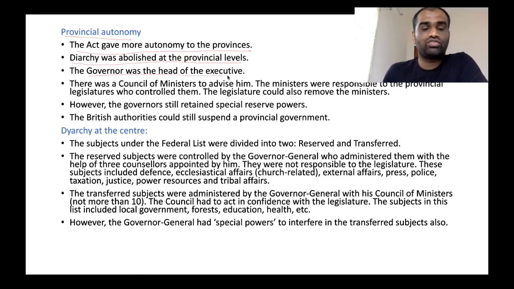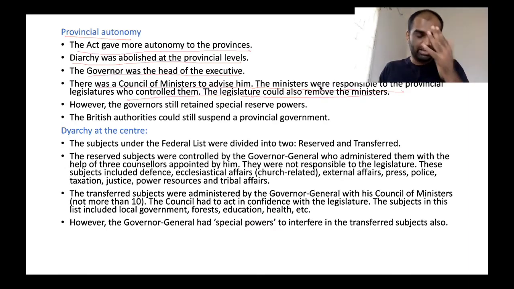Governor was the head of executive. There was a council of ministers to advise him. These ministers were responsible to the provincial legislature, which controlled them. The legislature could also remove these ministers. So, for the first time, a similar type of concept called parliamentary government was introduced in the provincial legislature.